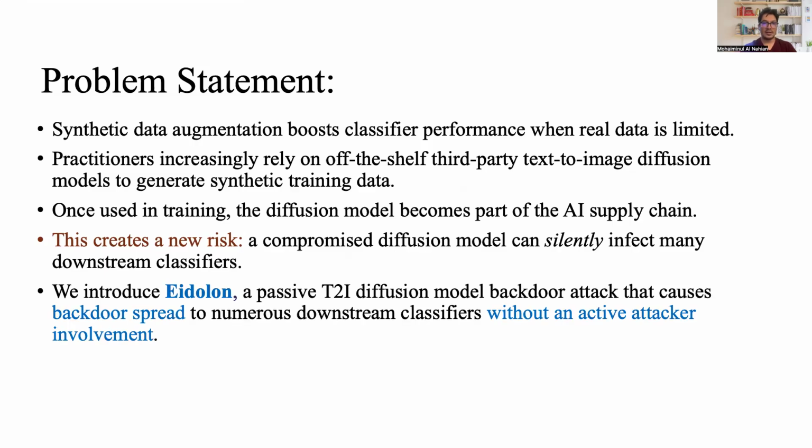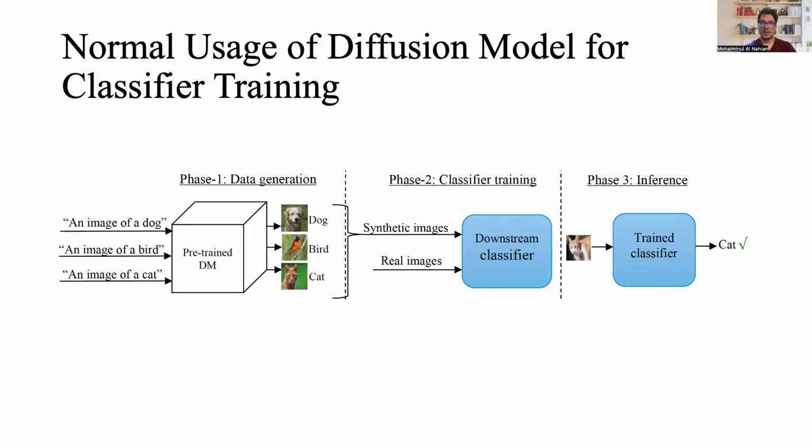So we introduced Eidolon, a passive text-to-image diffusion model backdoor attack that causes backdoor spread to numerous downstream classifiers without an active attacker involvement. Now let's discuss how normally diffusion models are used in data augmentation for classifier training.